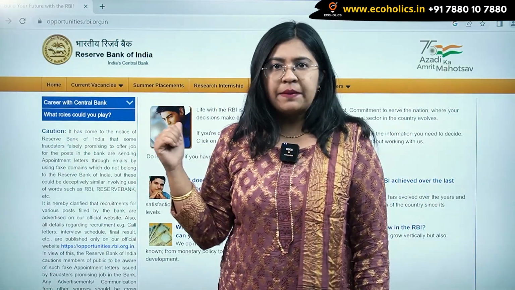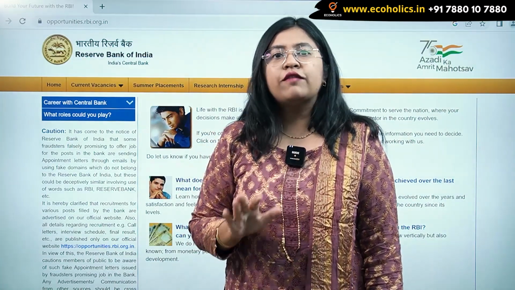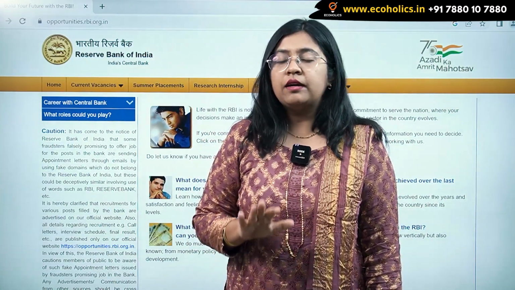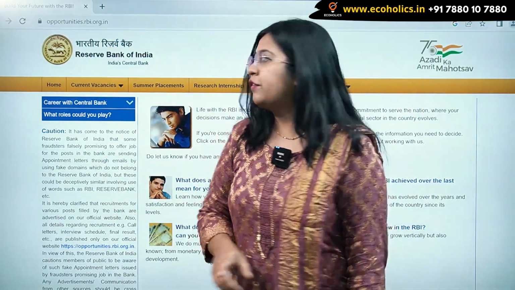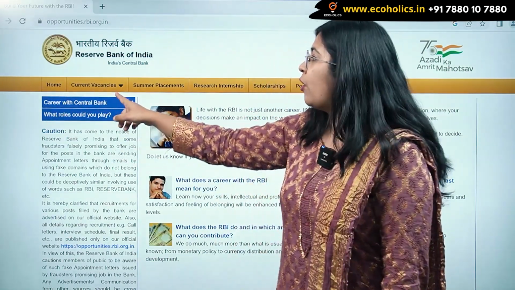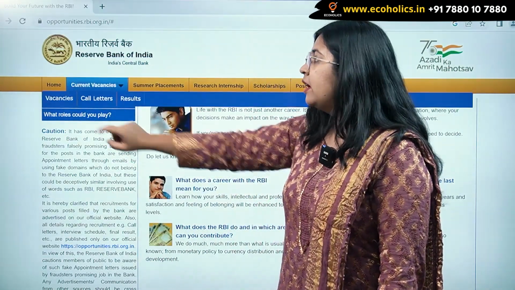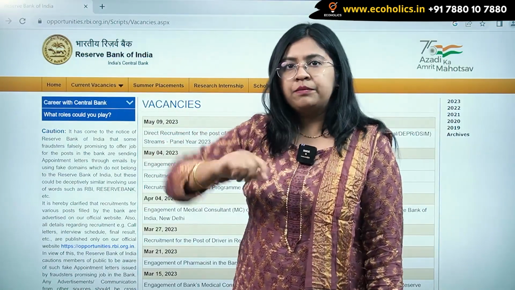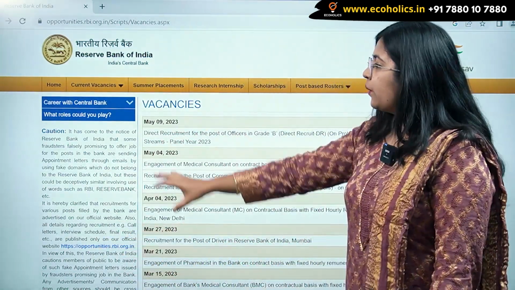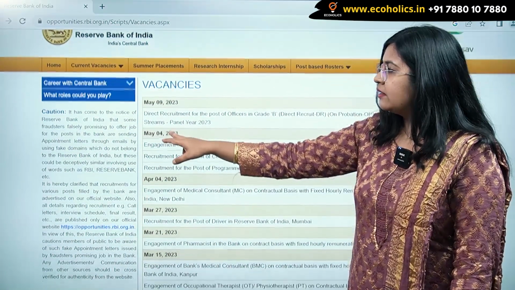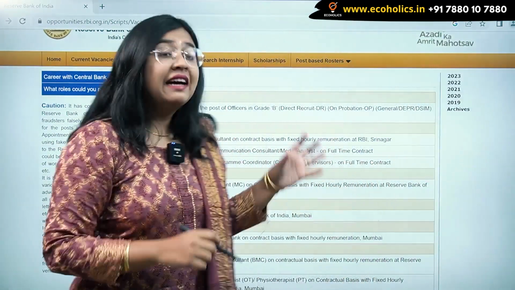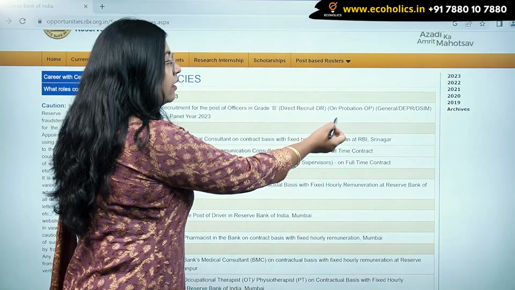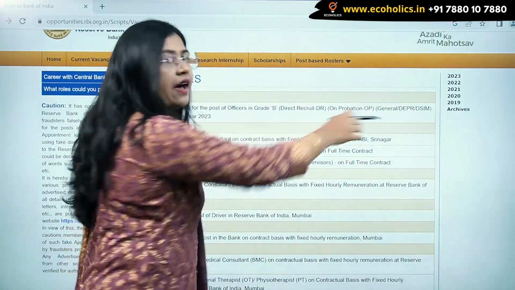Alright, so this is the page wherein you will get all the types of vacancies in the RBI spectrum. However, we are learning here how to get the RBI DEPR and DSIM notification. So you don't have to do anything, just go to the current vacancies tab and then the vacancies tab. In the first vacancy you get the direct recruitment for the post of officers in Grade B, which is General, DEPR and DSIM.